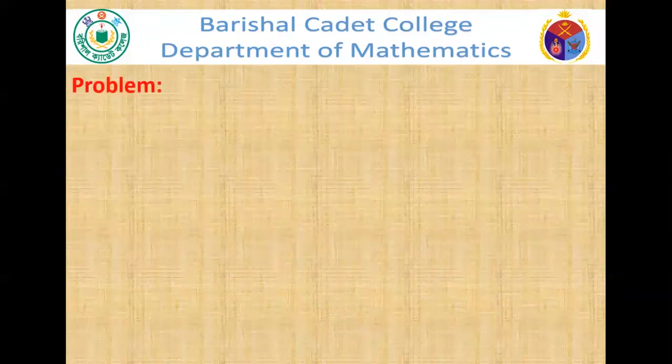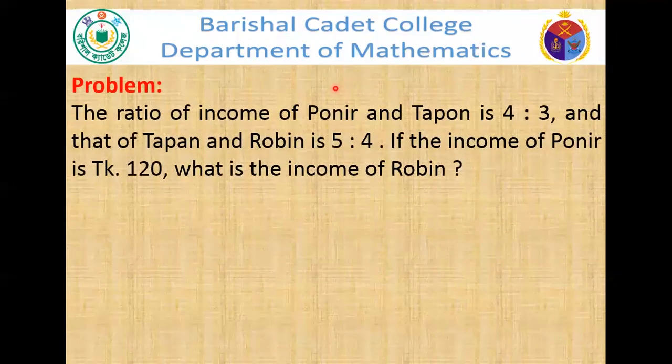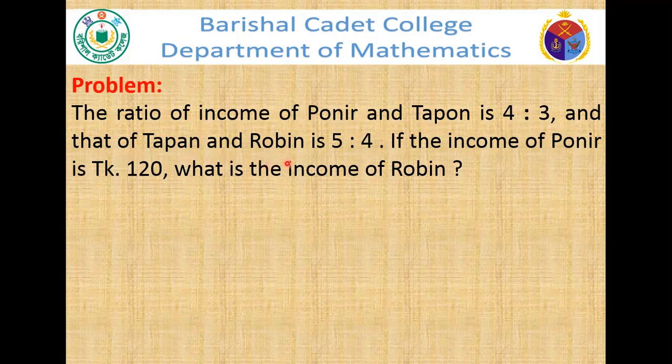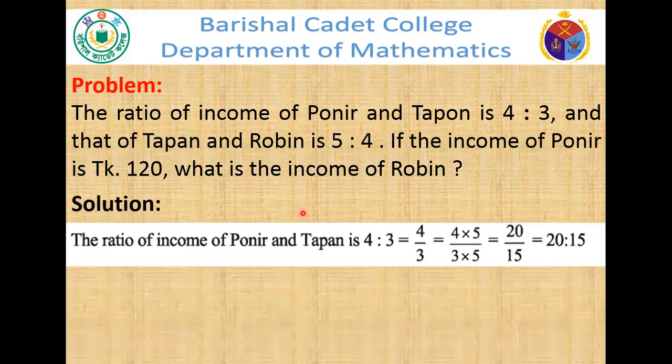Cadets, now another problem. The ratio of income of Ponir and Topon is 4 ratio 3 and that of Topon and Robin is 5 ratio 4. If the income of Ponir is Taka 120, what is the income of Robin? So boys, let's start. The ratio of income of Ponir and Topon is 4 ratio 3, which can be written as 4 by 3.